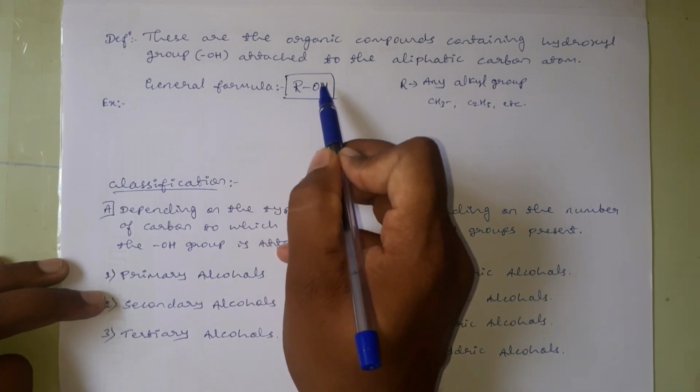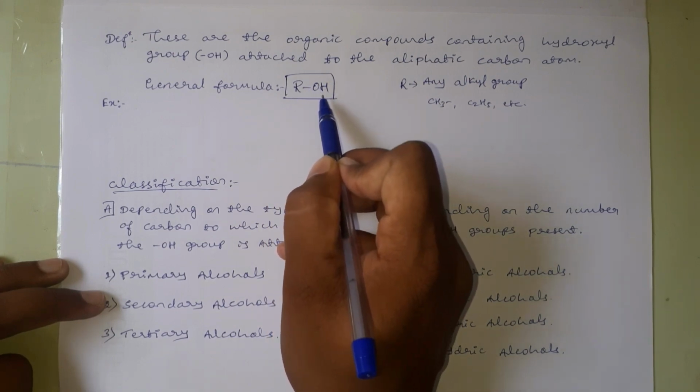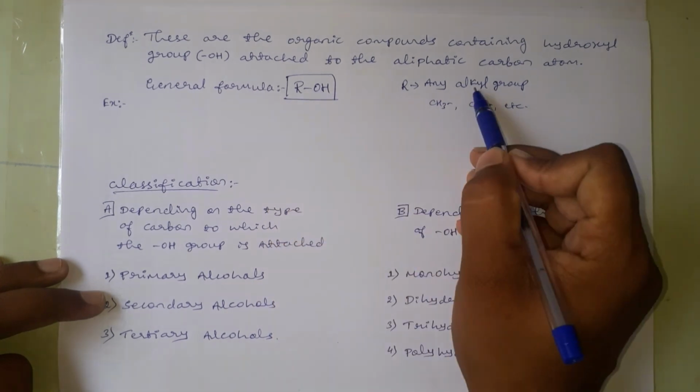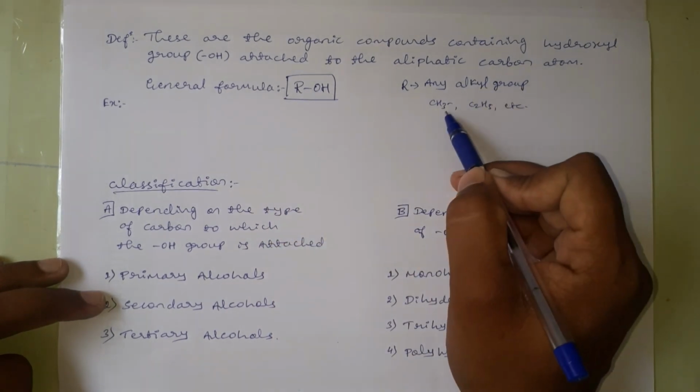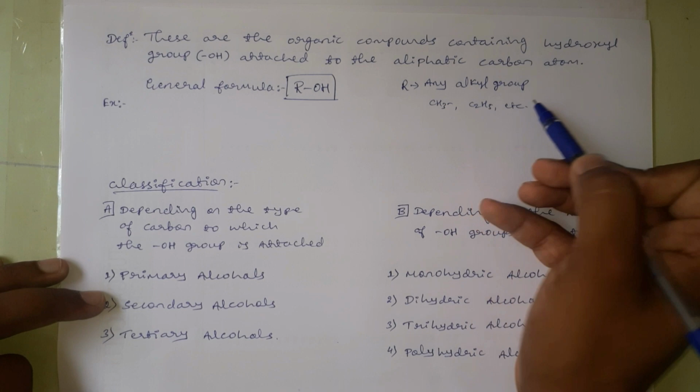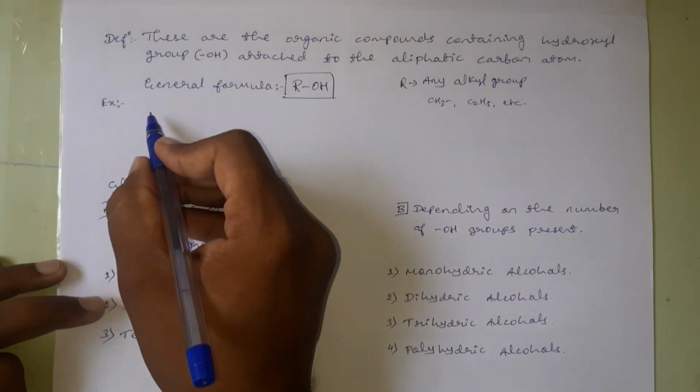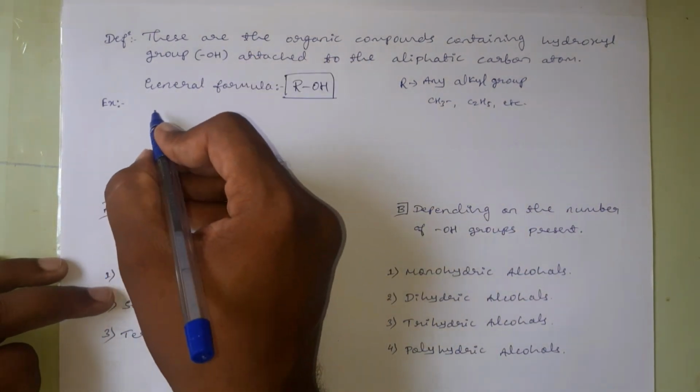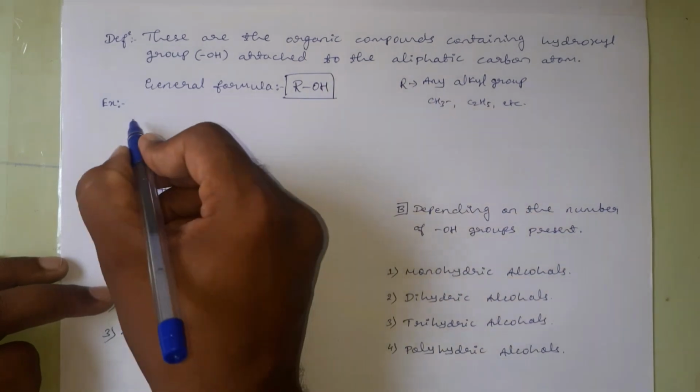Here OH is the functional group, that is alcoholic group, hydroxyl group, and R may be any alkyl group, CH3, C2H5, C3H7 like.